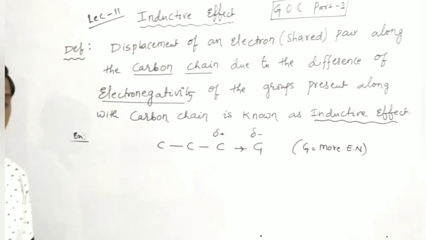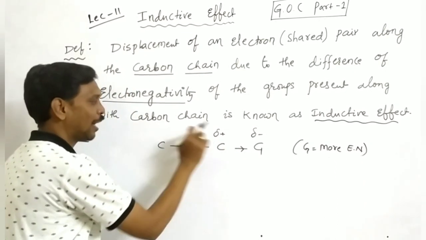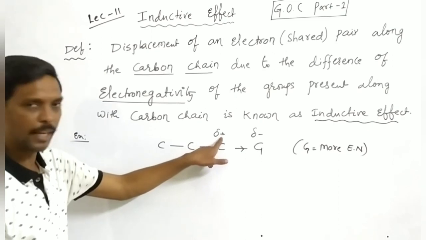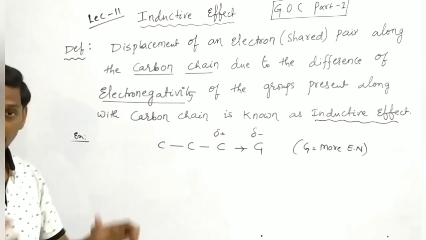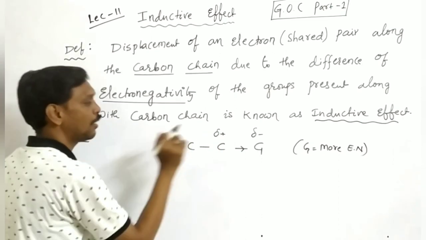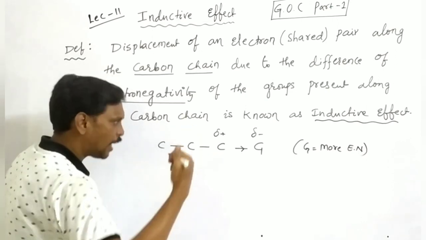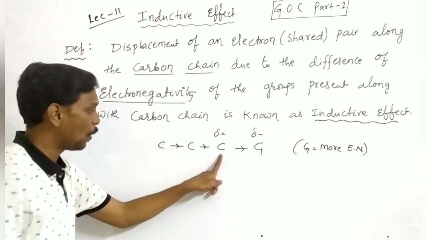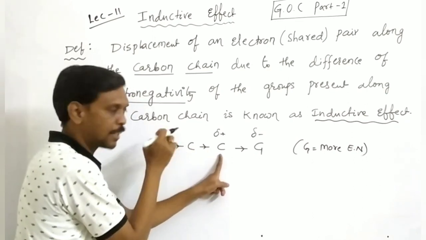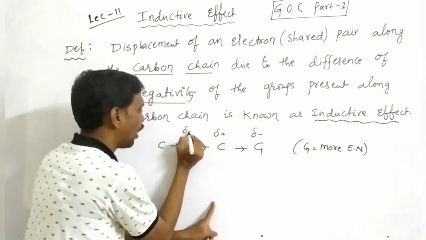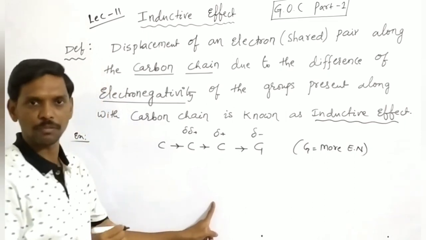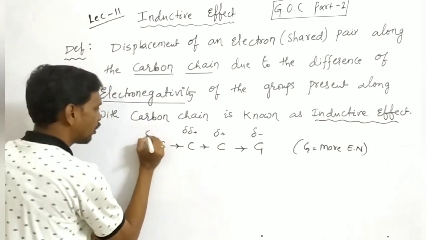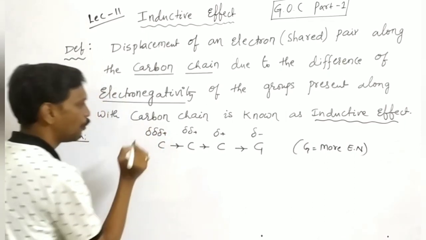But here what happened? Carbon has already got partial positive. Now to stabilize this partial positive, it pulls the electrons from the adjacent carbon. So adjacent carbons also get positive, and this one also gets positive.